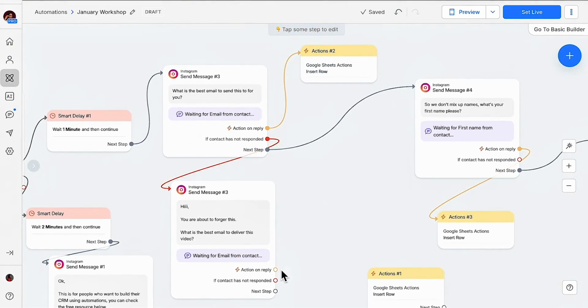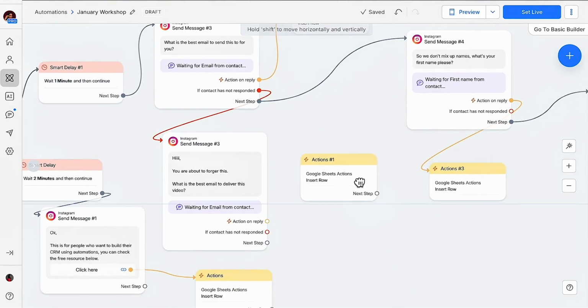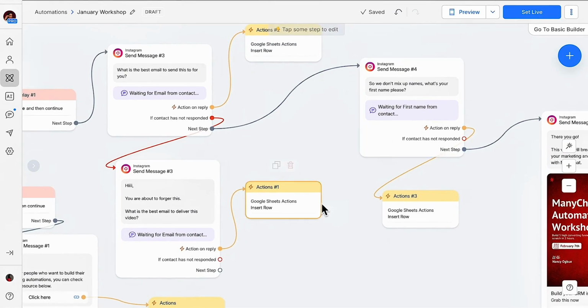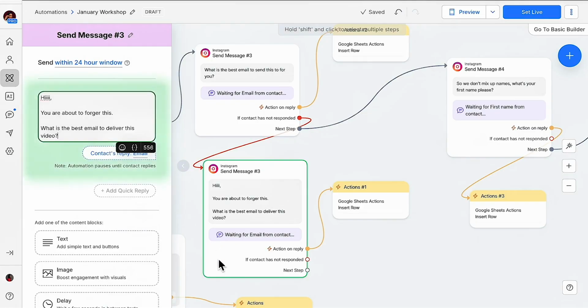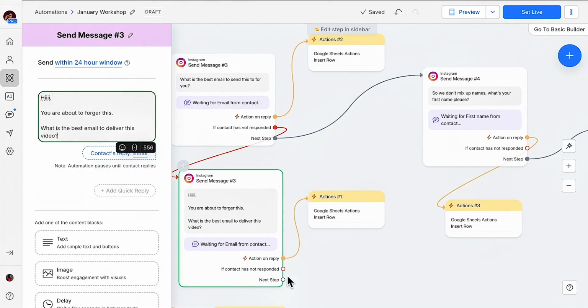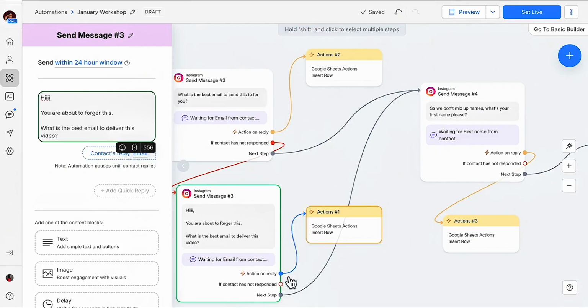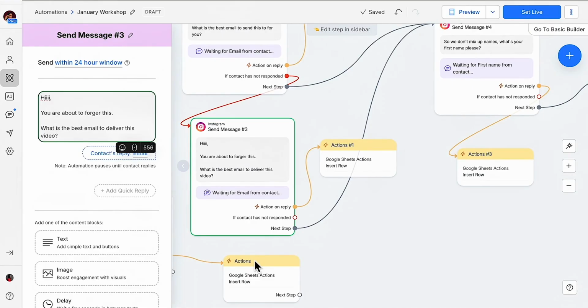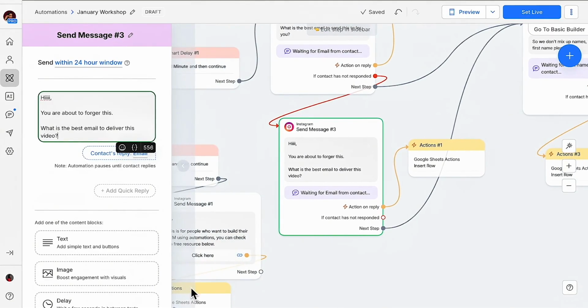Action on reply. We move them here again. Okay, I see why I needed this second one. Great. So action on reply, we add them here. And then let's see. Yeah. Next step is send them here. Okay? Great. If contact has not responded, leave them alone. We are coming. Because guess what? You still want them to watch that freebie.